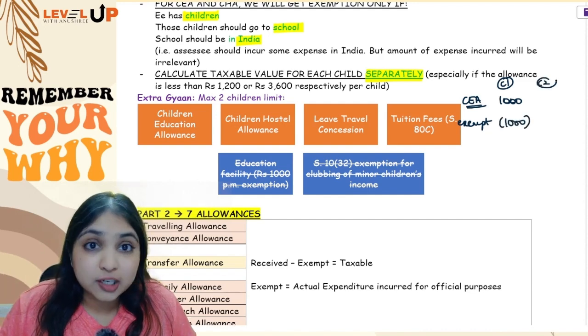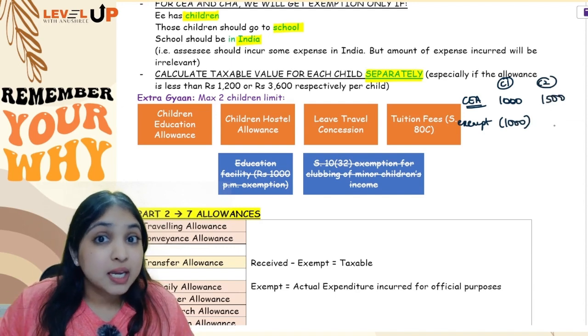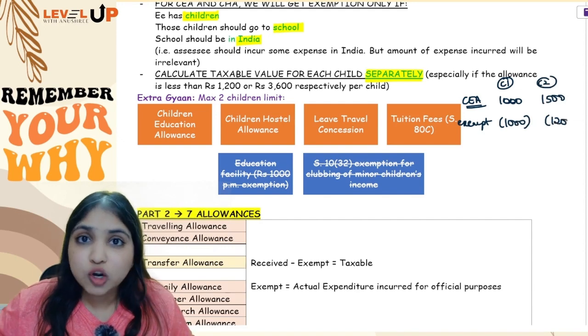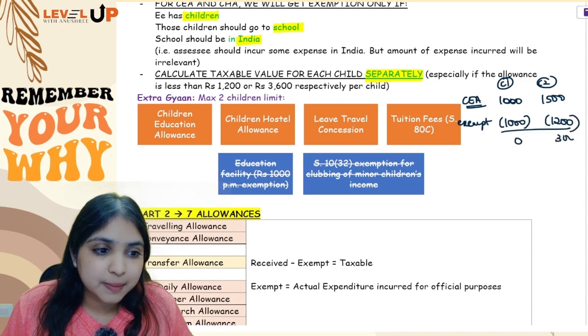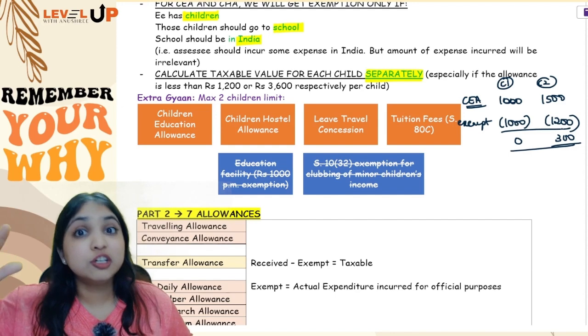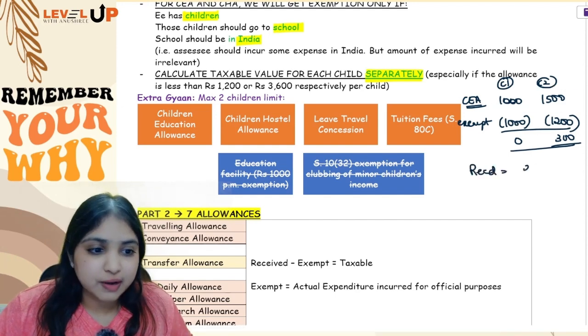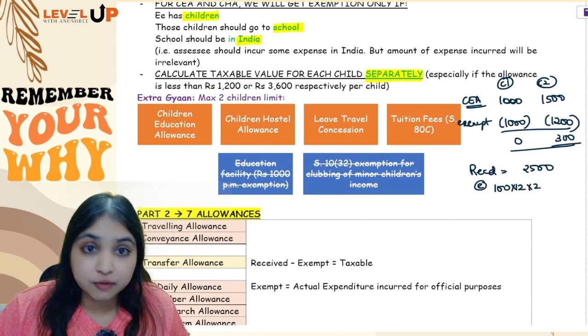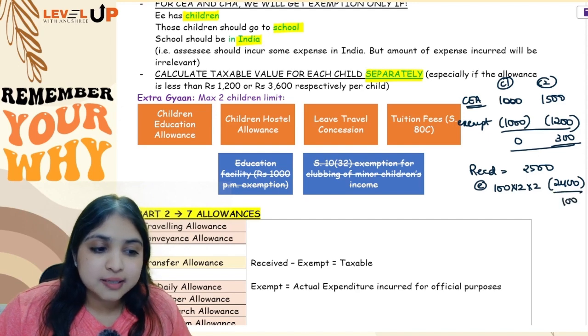Let's say for child 2, your employee got 1500 rupees children education allowance. Here how much exemption will you get? 100 rupees per month, so 1200 exemption you will get. So your total taxable number will be 300. But if you don't do for each child separately, if you do for both the children together, then what will happen? You will say, okay, I received 1000 plus 1500, I received 2500, out of which how much is exempt? 100 rupees is exempt per month per child for 2 children. You will say 2400 is exempt. So balance 100 is taxable, you will say.